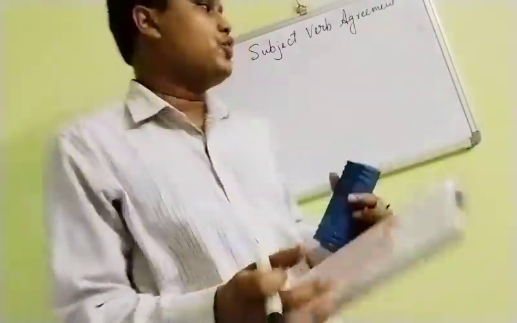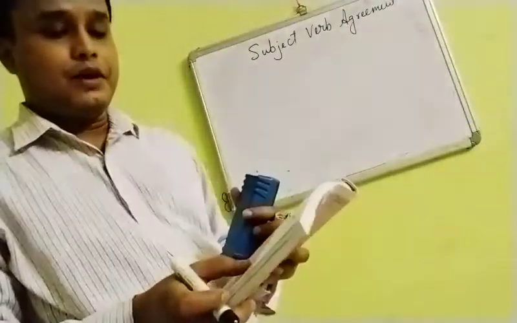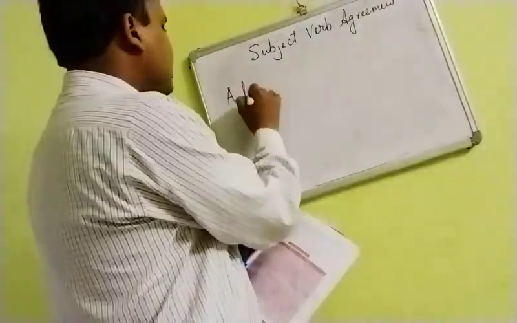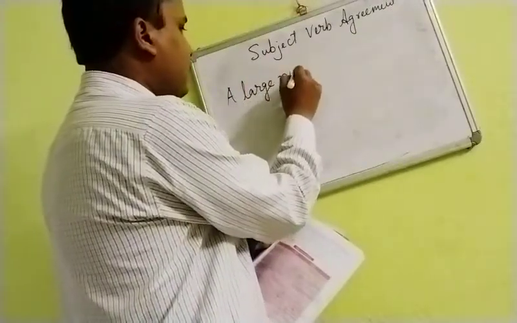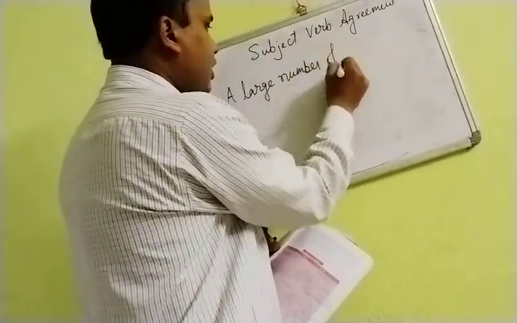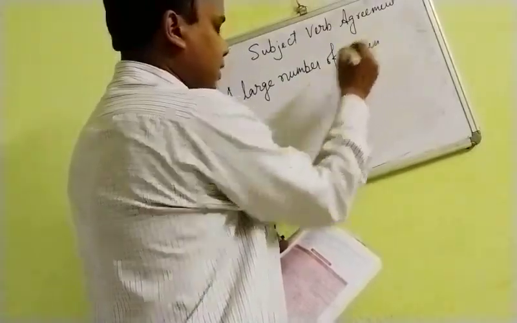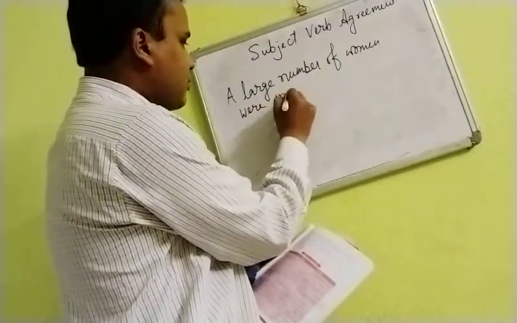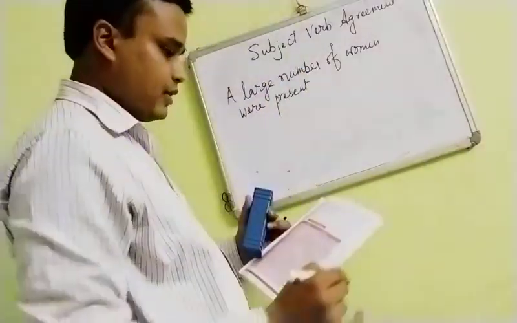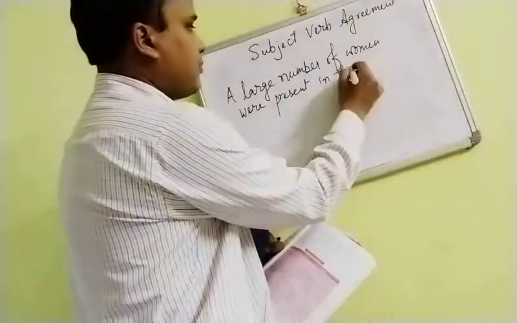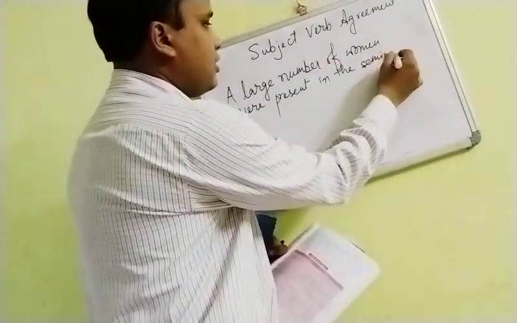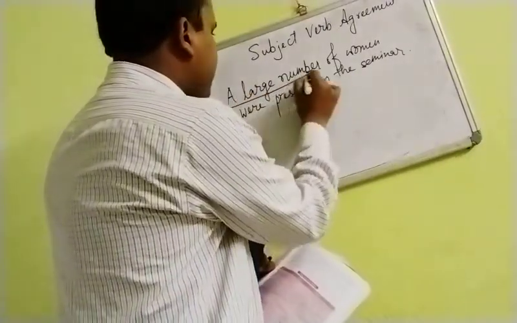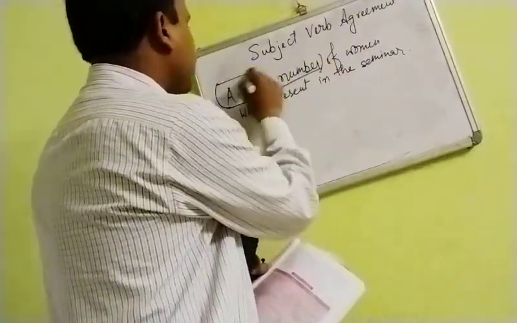by this quantifying expression. So here if you see the first sentence which is given: a large number of women were present in the seminar. This is what is given here. So here you can see, as I told you, this is the quantifying expression, saying about the quantity.